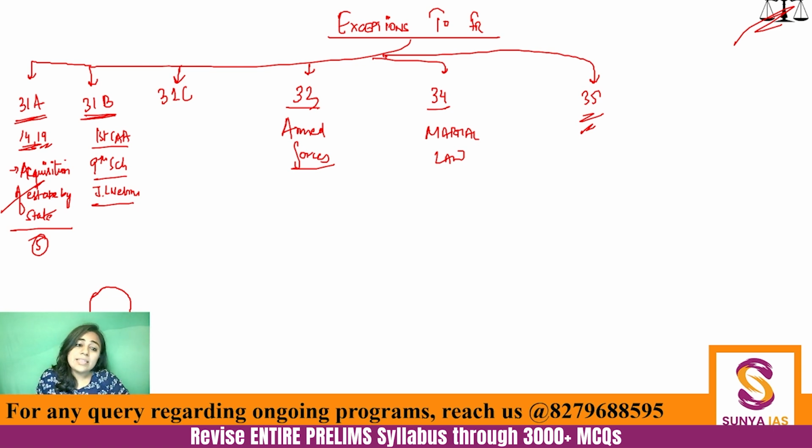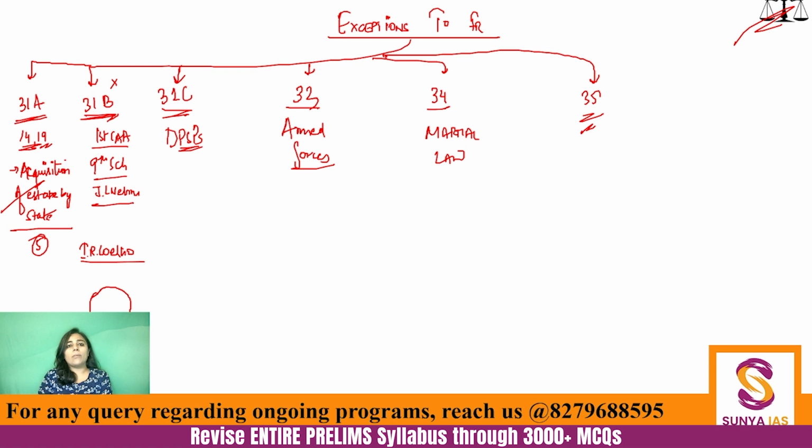There was a time when the 9th Schedule and the laws inside it could not be under judicial review. But then there was this case called I.R. Coelho case, which said that no, you cannot have a blanket immunity like this for any law, for any act, any schedule that you have added. So judicial review will be a part of your constitution and basic structure. So this as such is not an exception anymore, but 31B is about the 9th Schedule. So please remember that.